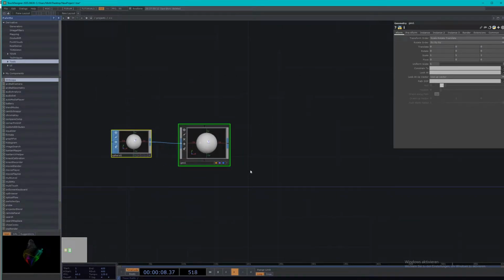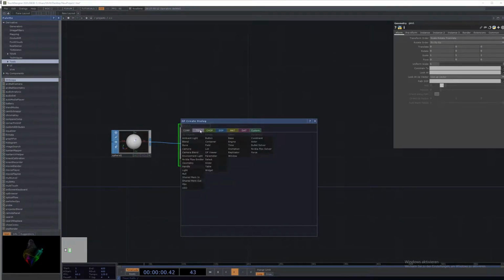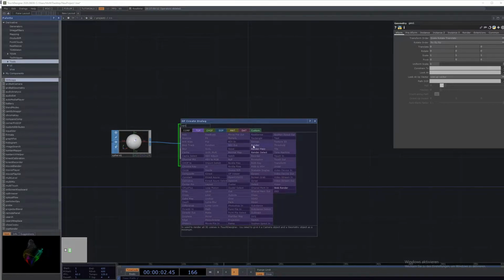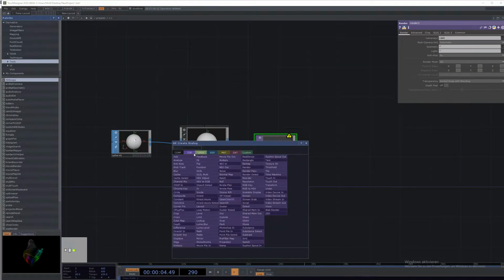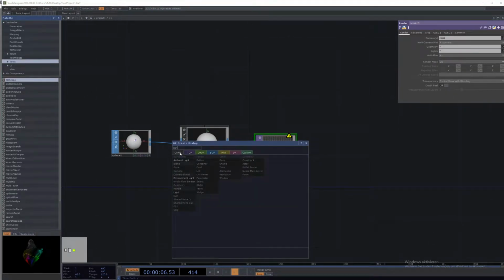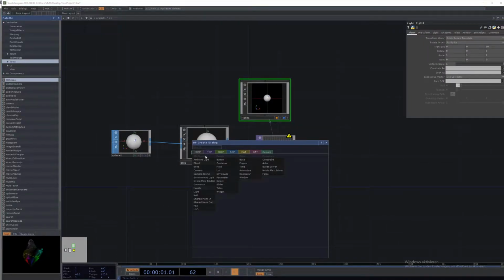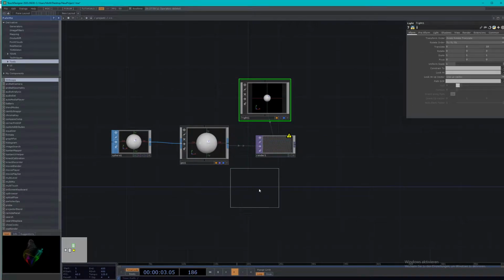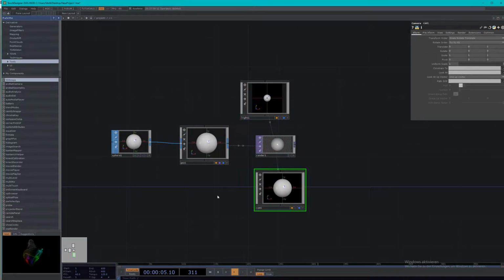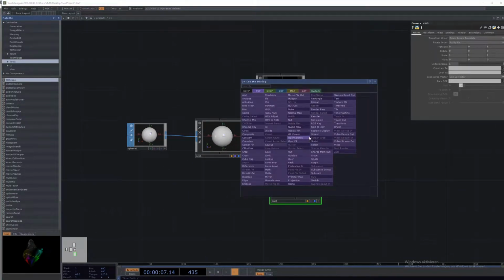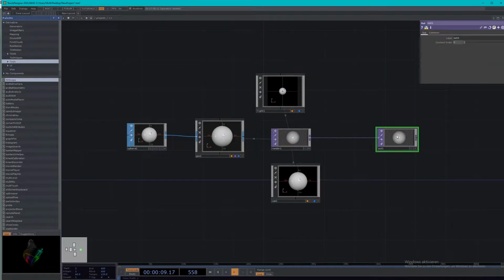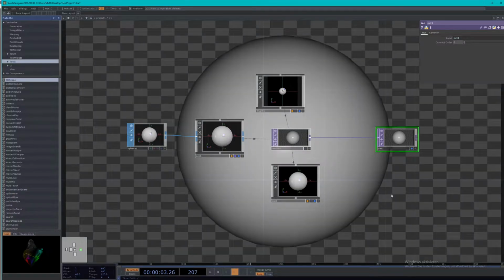For a render setup, we need a render node, a light, and a camera. Let's connect the render node to out and activate the render flag, display flag.